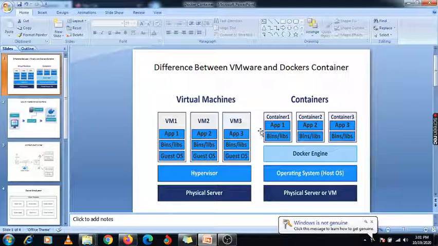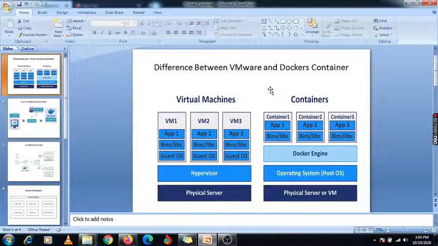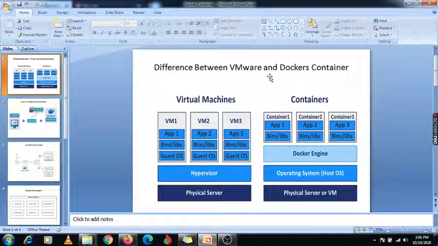And suppose your container is created on a Linux platform, and your application code is deployed on another platform. It is not possible to move your application from one platform to another, like Linux to Windows or Windows to Linux. So it is not possible using Docker.